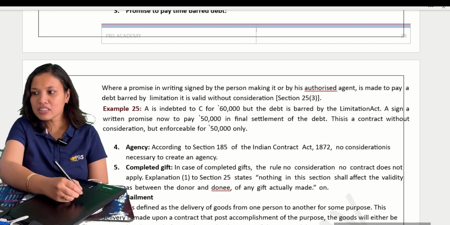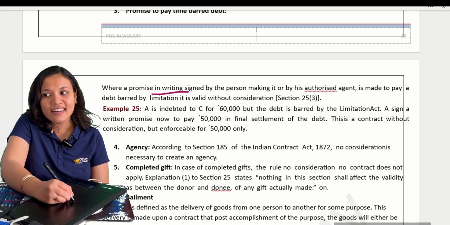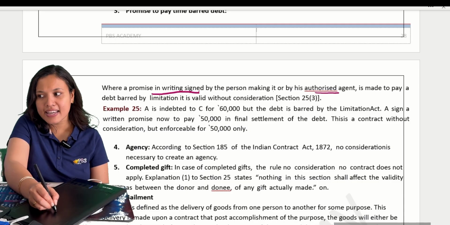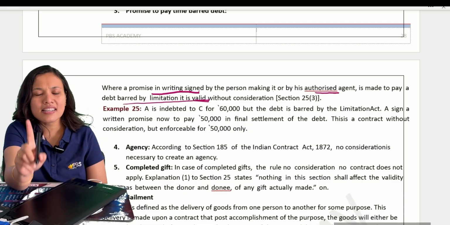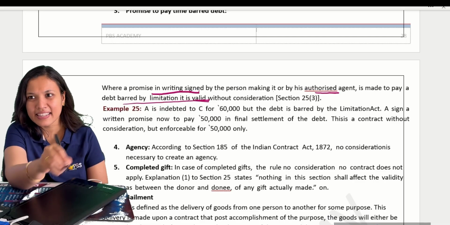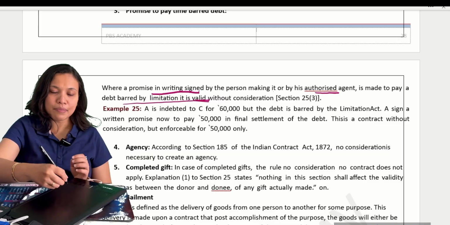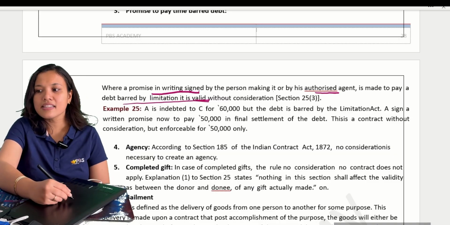10,000. Are you clear? See, where a promise in writing, signed by the person making it or by his agent, is made to pay a time barred debt, it is valid. Again, in all these cases, it's very important, it must be in writing and signed. The person made an agreement that I will pay you 10,000 rupees in writing and signed. So, hence it is valid.